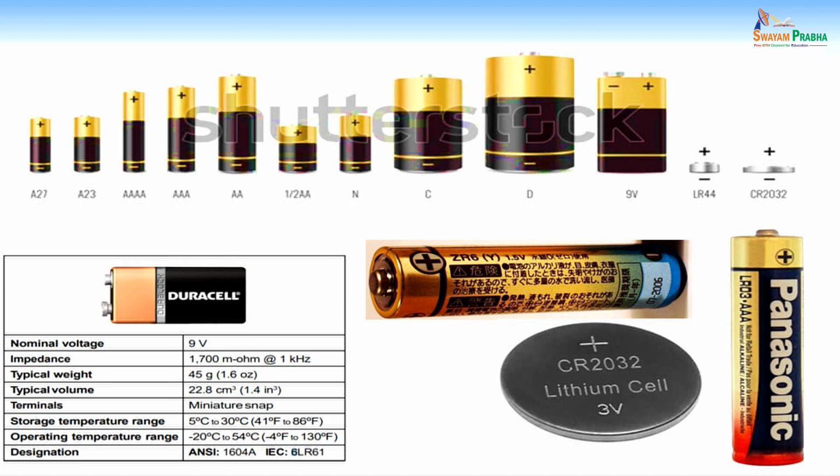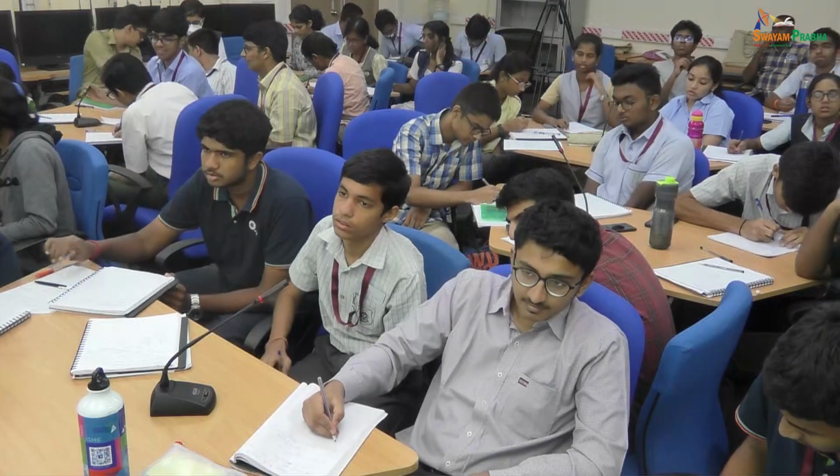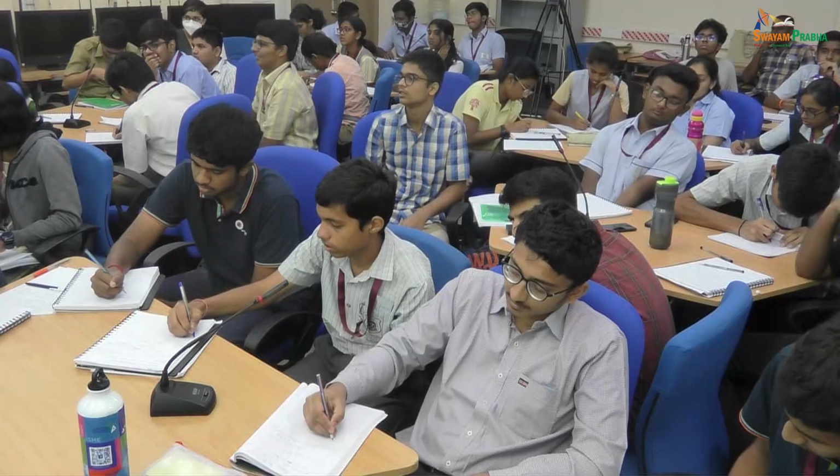Then you see this one, Duracell. It is called a 9-volt battery. If you see its IEC code, 6LR61, please write down 6LR61 and tell me what it is.